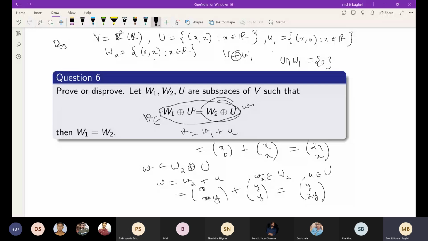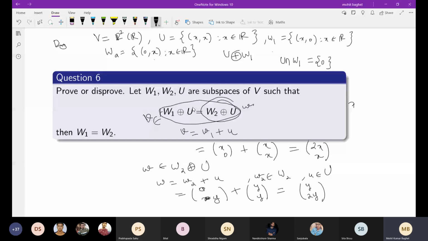Sir, but any vector of V can be expressed as U plus W1. Let's take a general vector x comma y. Let x comma y be a vector of V, so it can be represented as y comma y ordered pair plus x minus y comma 0.